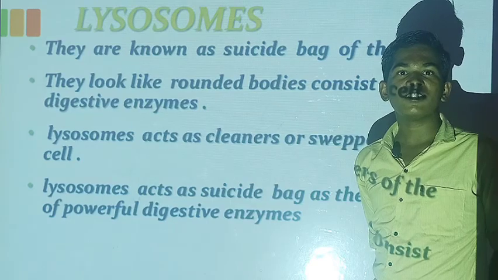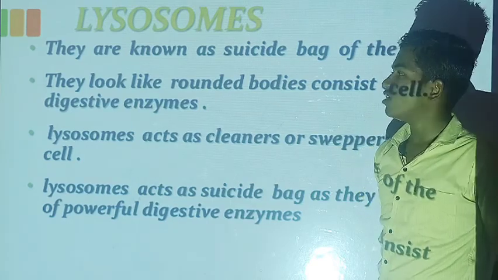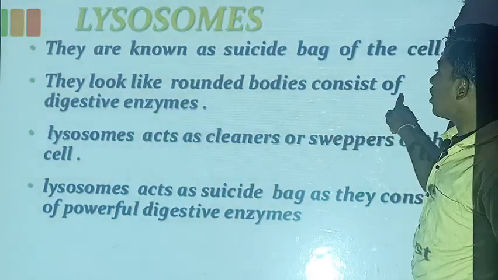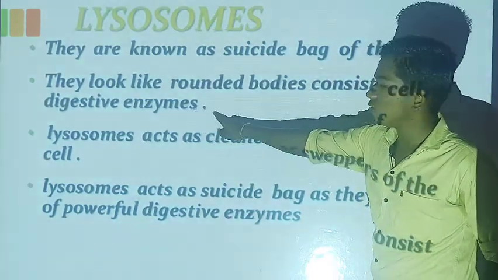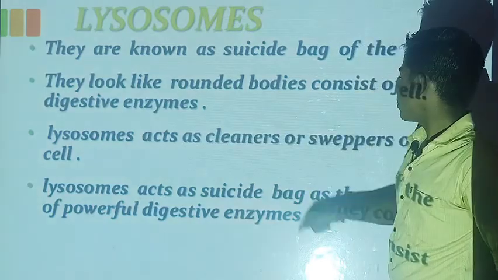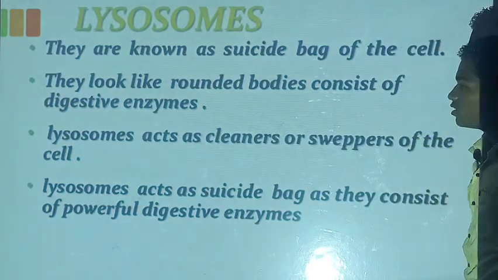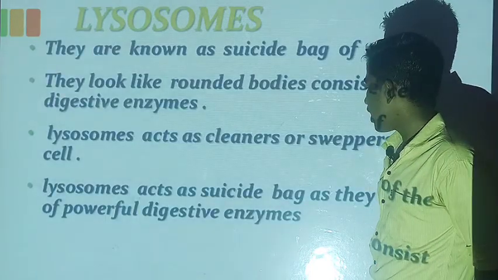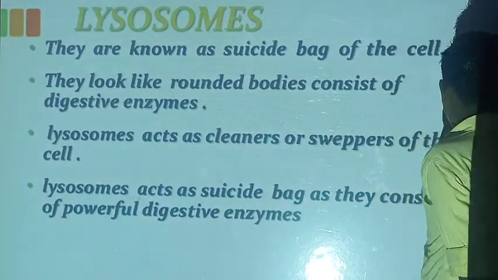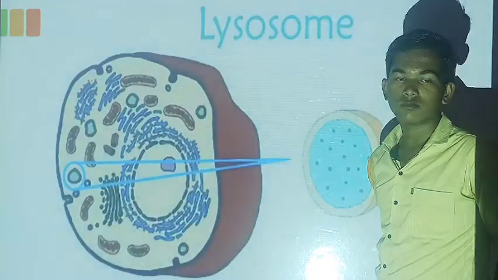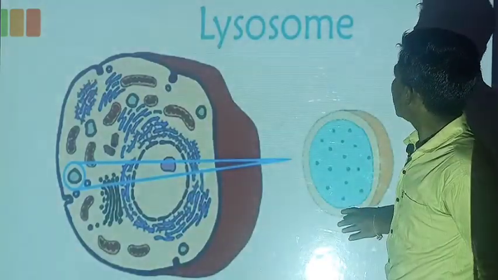By these enzymes, the whole cell will dissolve. They look like rounded bodies consisting of digestive enzymes. Lysosomes act as cleaners or sweepers of the cell. Lysosomes act as suicidal bags as they consist of powerful digestive enzymes. This is the figure of lysosome.